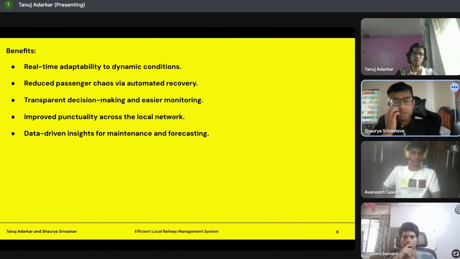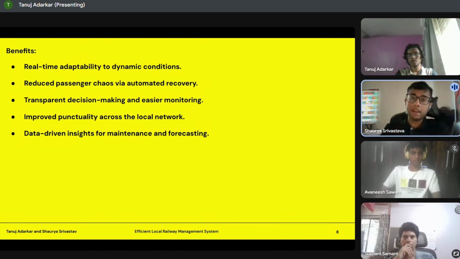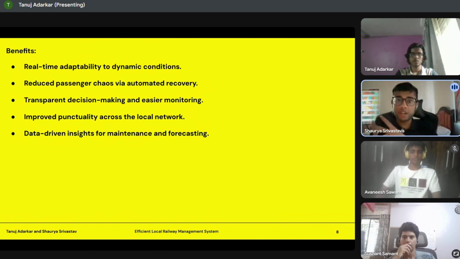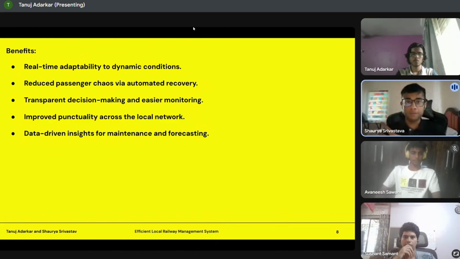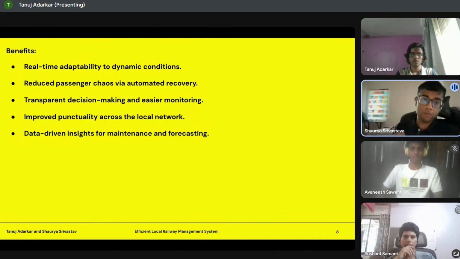So the benefits of this product are obviously huge and have many real-life applications, such as real-time adaptability to dynamic conditions, reduced passenger chaos via automated recovery, transparent decision-making, and easier monitoring. And the list just keeps going on. You've got improved punctuality across the local network and data-driven insights for maintenance and forecasting.